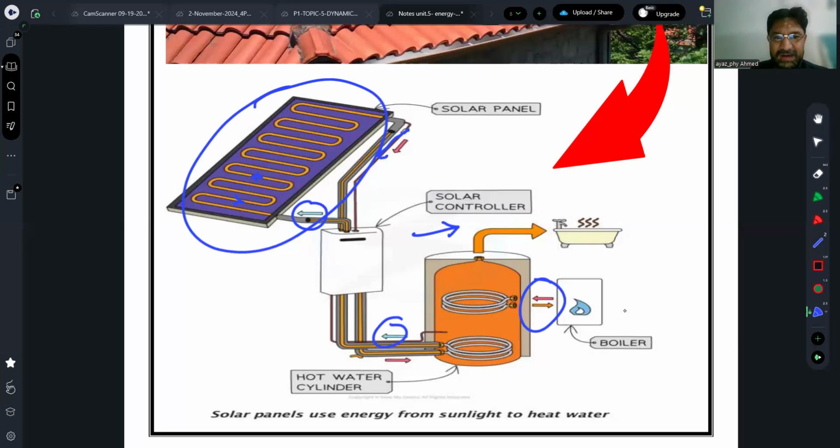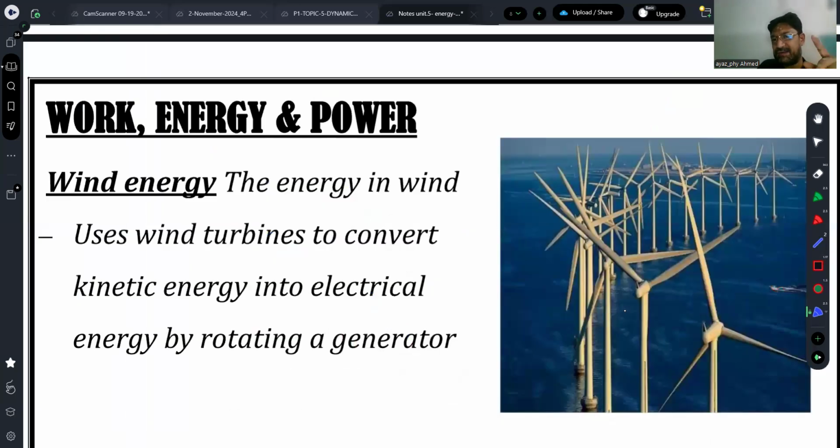Then wind energy. Wind turbines are used to produce electricity while rotating. On coastal areas, we have very strong wind, and we have an array, a series of windmills. These are all generators. Their efficiency is very small, they produce very low energy. That's why we need a lot of windmills together to overcome the energy crisis, or the energy requirements. So that is basically all about the renewable resources.